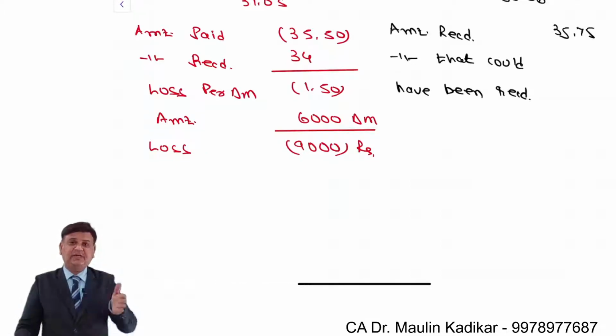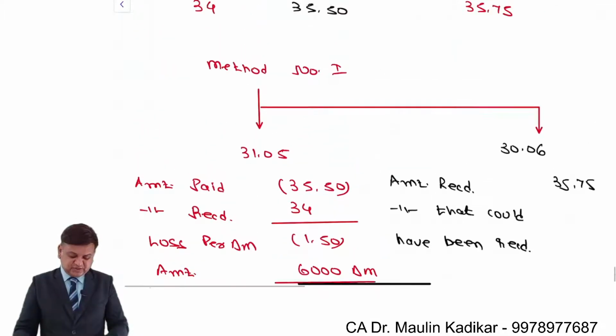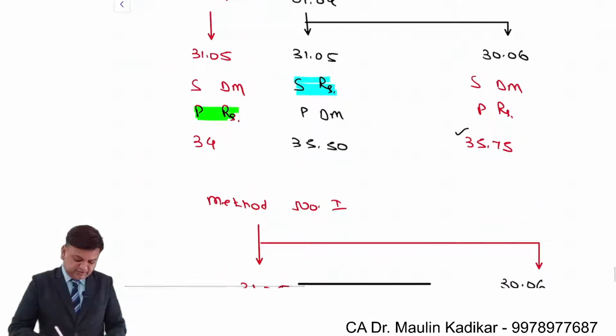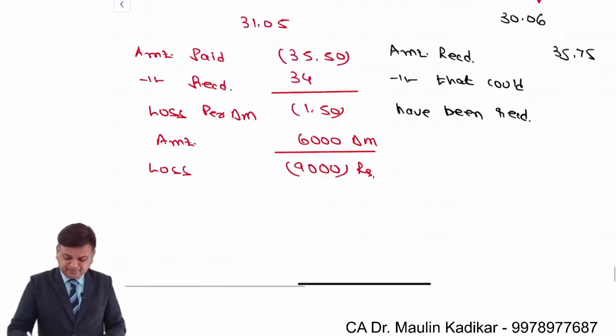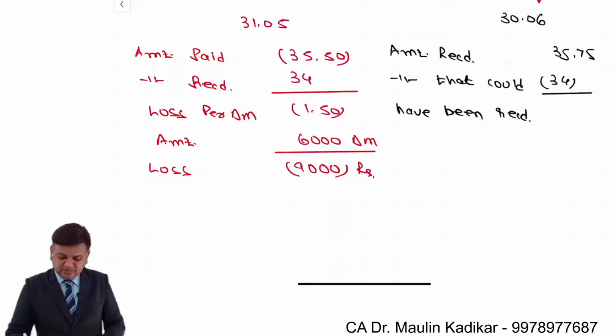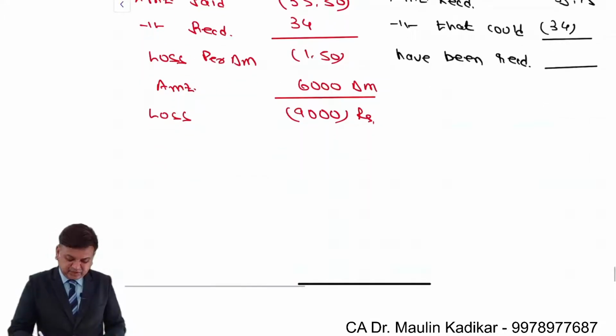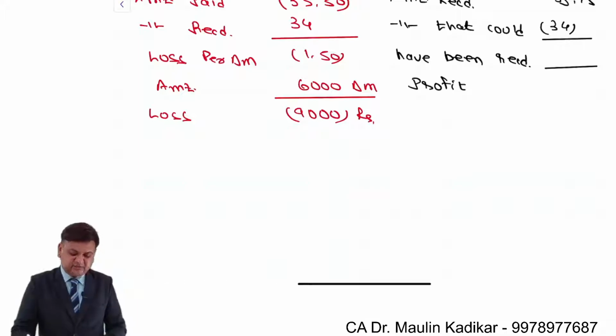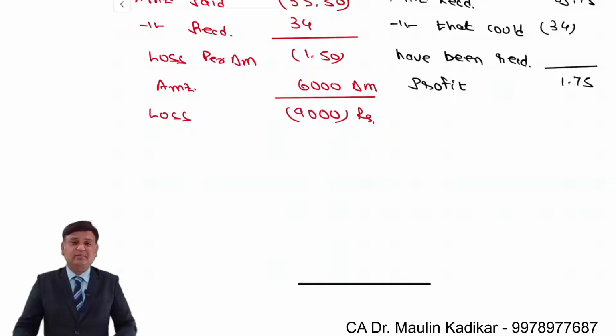If there would not have been any extension, then what could we have received? We could have received 34. Comparatively, we are able to get more. How much more? We are able to get a higher amount by 1 rupee 75 paise. So this is the profit that is due to the extension of the delivery of the goods. We are able to get 1 rupee 75 paise more due to the change in the exchange rate only.